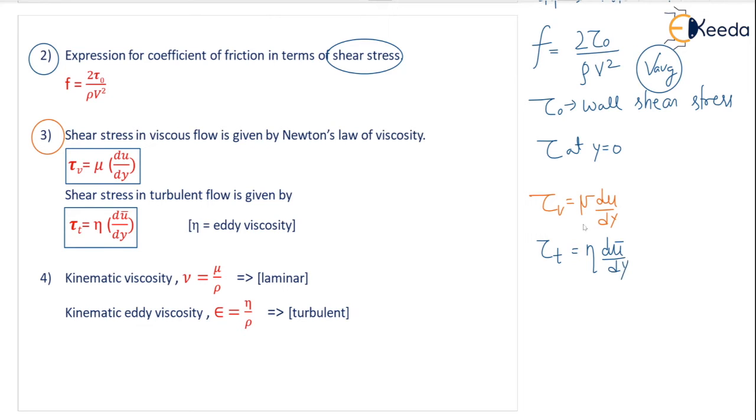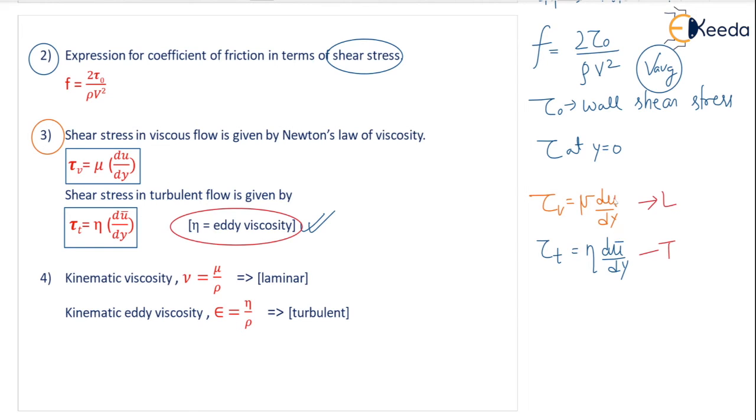So in that flow, turbulent flow, mu is replaced by eta, and eta is your eddy viscosity. Look at this. The name of eta is eddy viscosity. So mu is replaced by eta. This is for laminar flow, and this is for turbulent flow. Okay. So mu is replaced by eta.